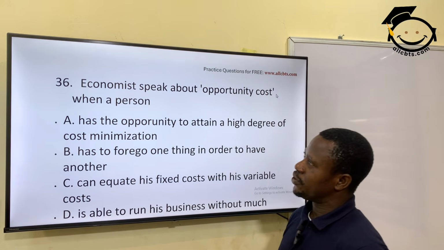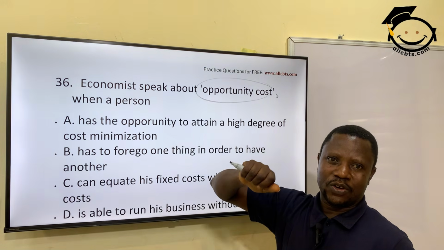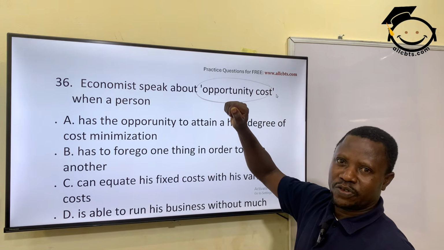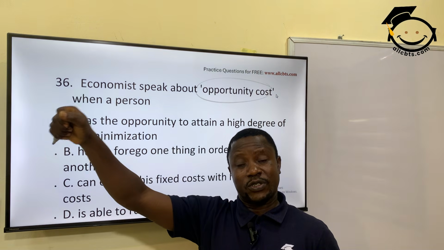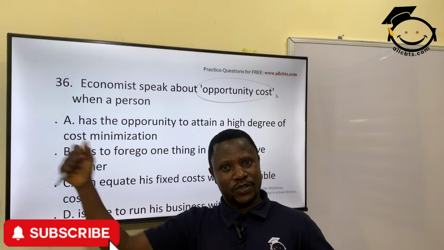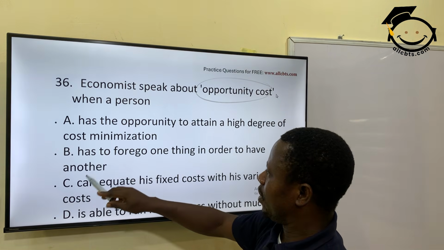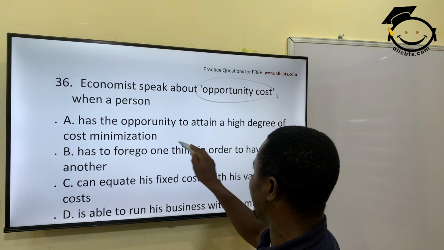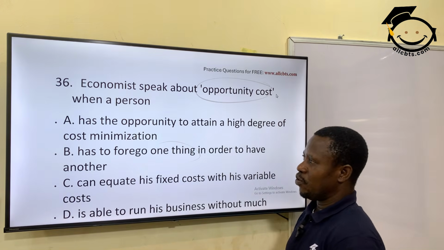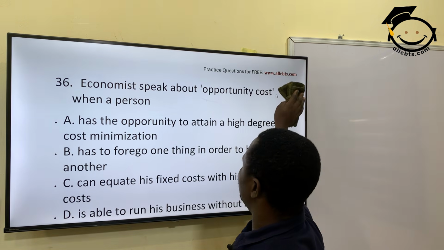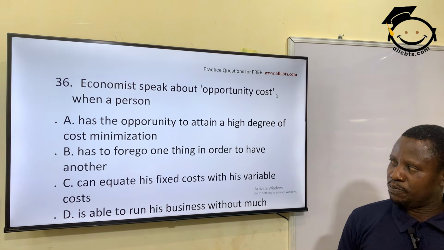Economists speak about opportunity cost when a person... what's opportunity cost? Foregone alternative. When you forego a product for another product, when you sacrifice something for your choice, for your satisfaction, we call it opportunity cost. Has to forego one thing in order to have another. That is a beautiful answer. Option B. You have to sacrifice one thing to get satisfaction. So that's what B is talking about.